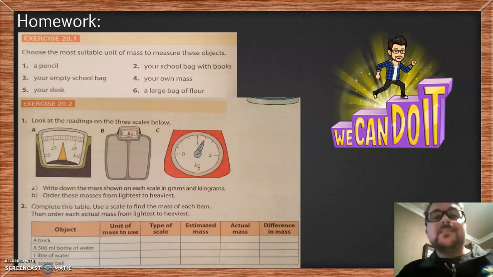Then you're going to estimate it. You're going to assume, take a guess. Then you're going to actually weigh it and record the weight. And then you're going to do the difference in the mass. So your estimate compared to what it actually weighed, you're going to do a subtraction and calculate the difference between your estimate and what it actually weighed.